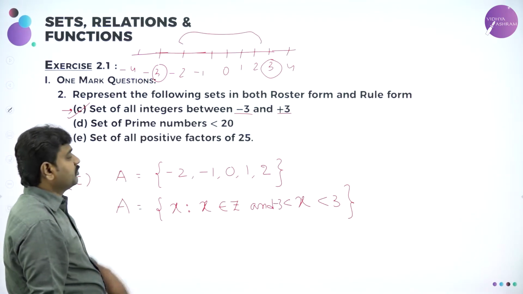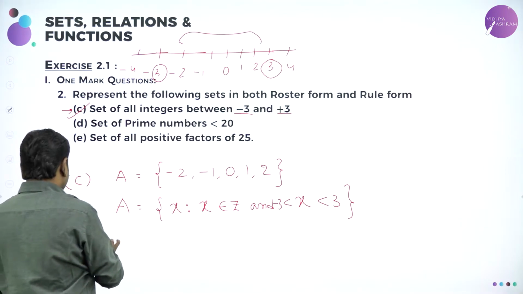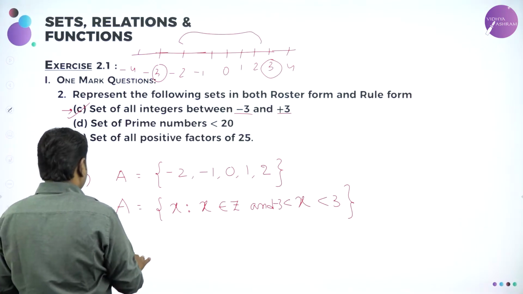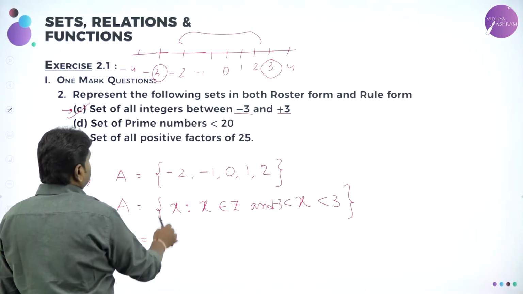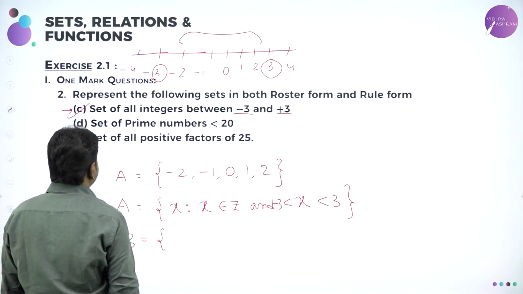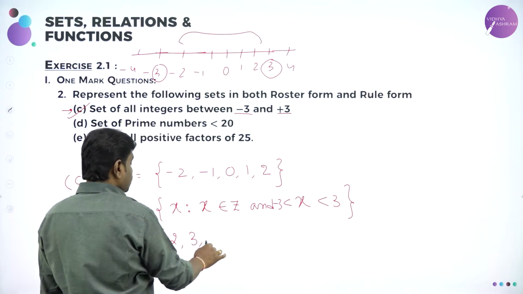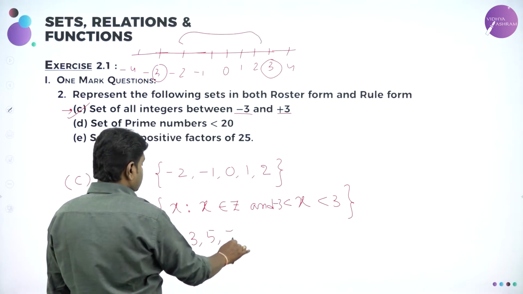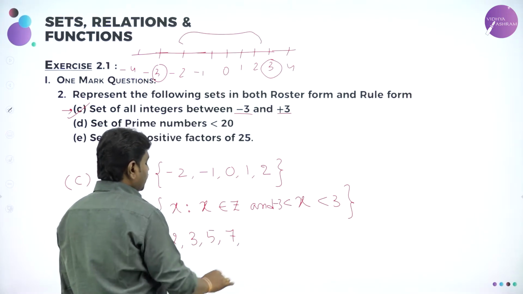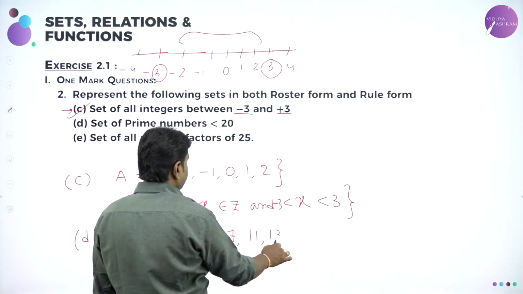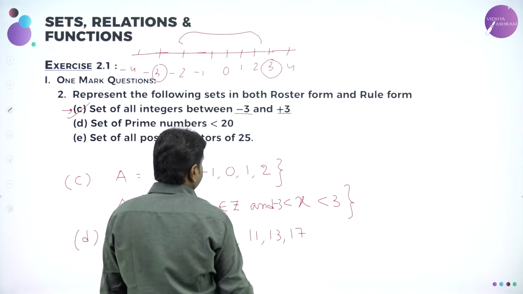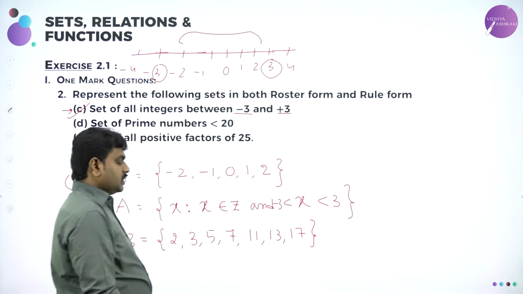Then, the set of all prime numbers less than 20. I call it set B. What are the prime numbers less than 20? 2 is an even prime number, then 3, then 5, then 7, 9 is not prime, 11 is prime, 13 is prime, 17 is prime. That's it. So how to write this?